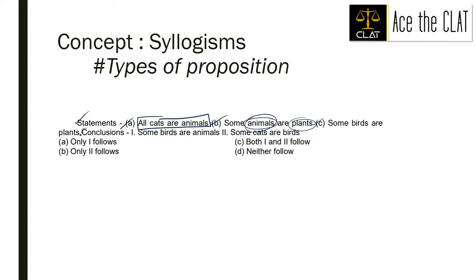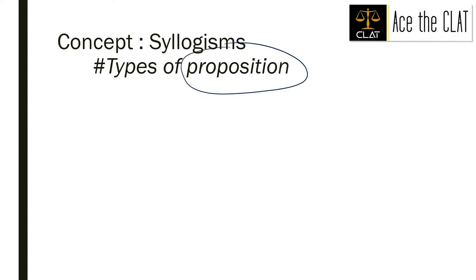You must read the statements as some A are B, some A are P, some C are... some B are P. Just don't worry about what birds are, or how some birds can be plants. Before that, when we were talking about propositions, there are 3 types of proposition. The first one is the categorical proposition.